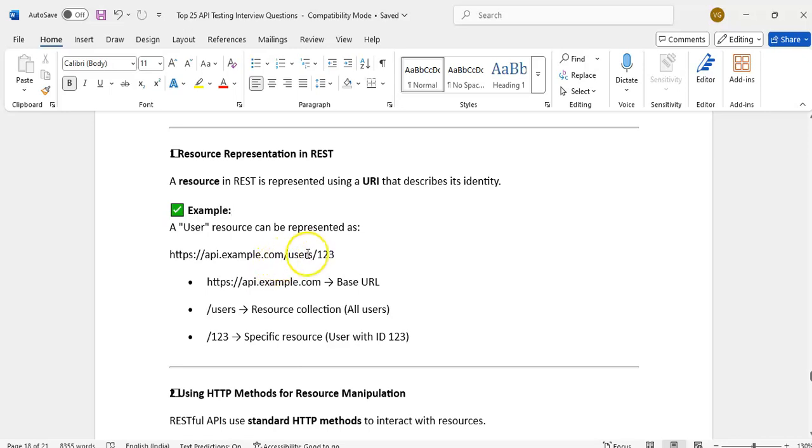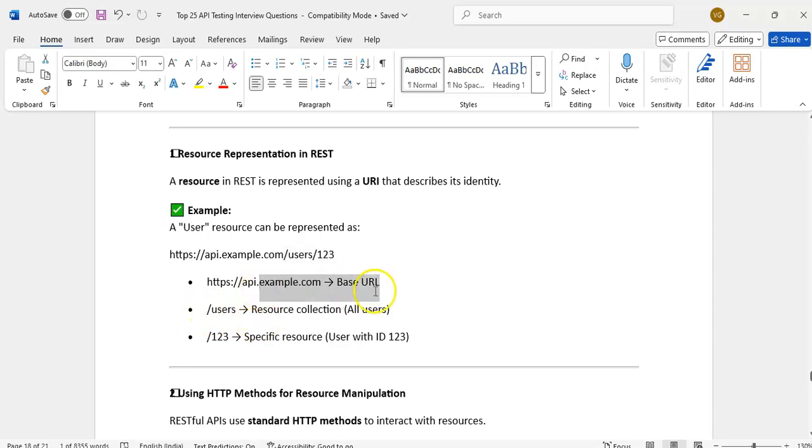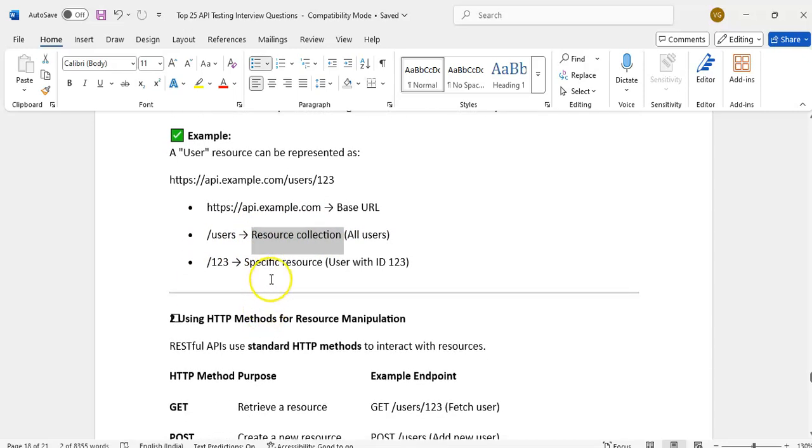By using users/123, it will go to users and then search for 123. Based on this resource, it will identify which user to bring. Here there is a base URL, the resource URL, and a specific resource ID.